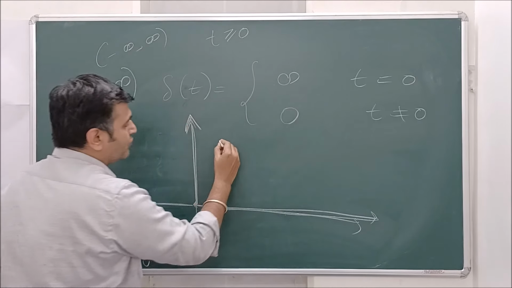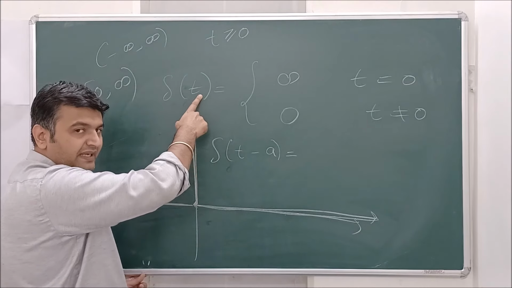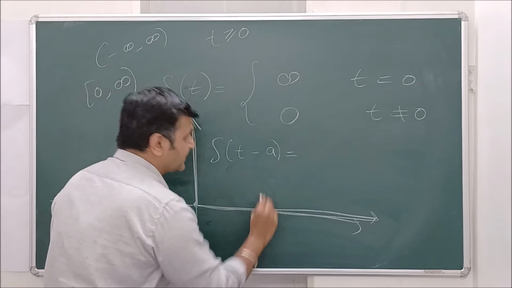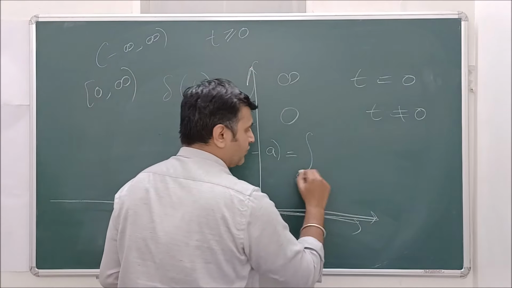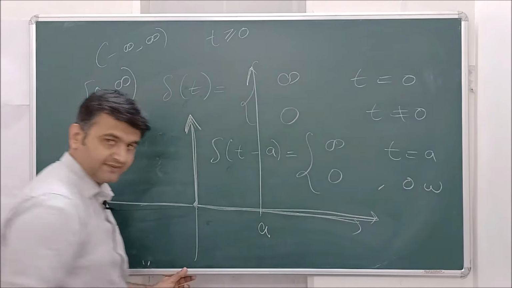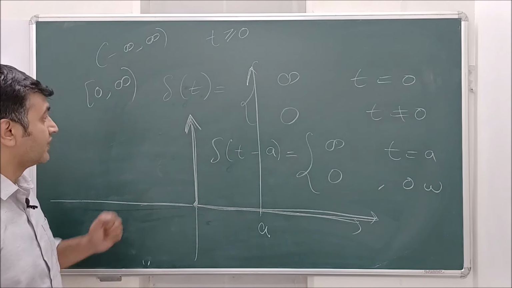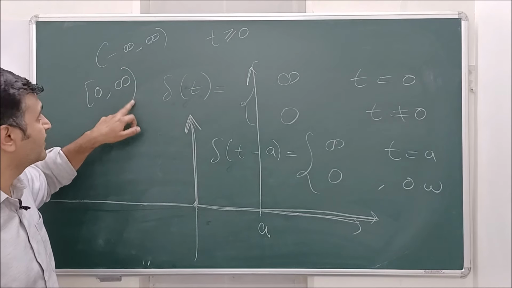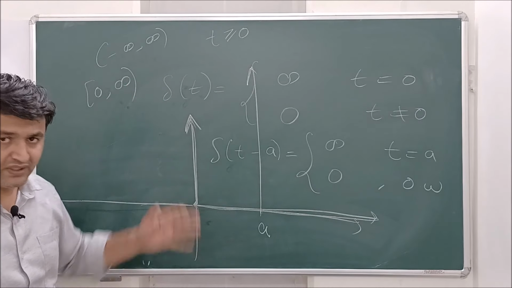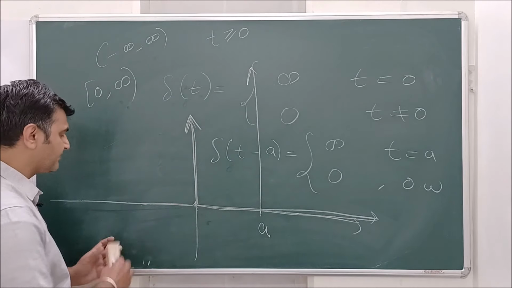And when I want to say delta of t minus a, here there is no a, because here my a is 0, and in general a is non-zero. That means if a is somewhere over here, there is a spike at a and 0 everywhere else. So this is how one defines the Dirac delta function. This is one point I want to clarify, so don't get confused. Even if you see this as the domain, it's okay, and if you see that as the domain, it's also okay. Properties do not change, because it's 0 only, so it doesn't matter.